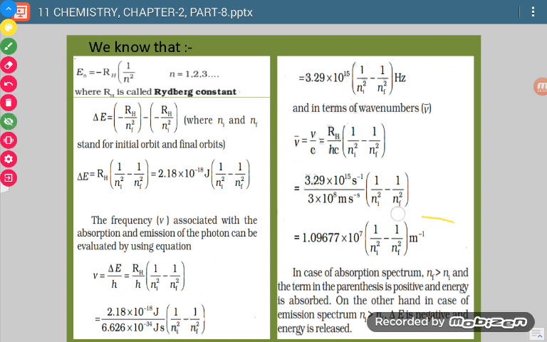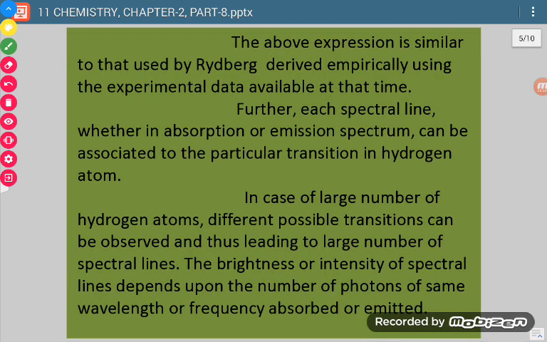This formula was there, and the values were 109,677 multiplied by 1 by Ni square minus 1 by Nf square and units were centimeter inverse. So if we change meter inverse into centimeter inverse, this value will become 109,677.